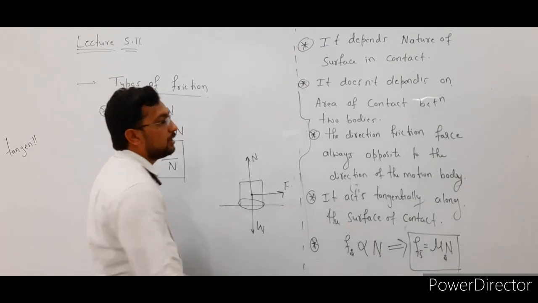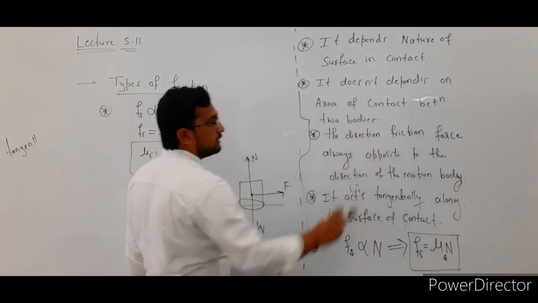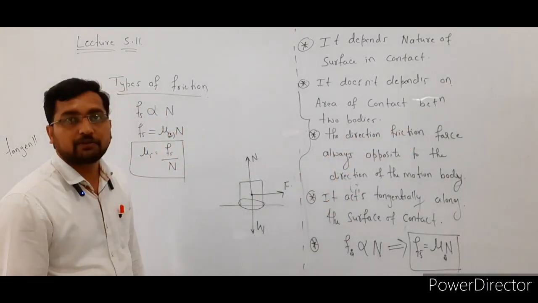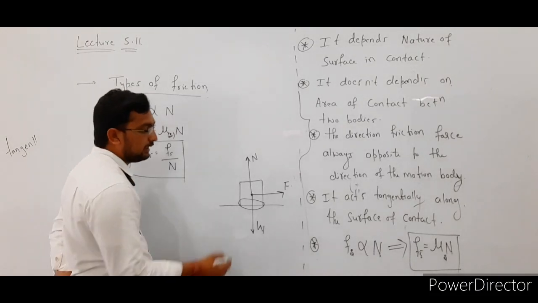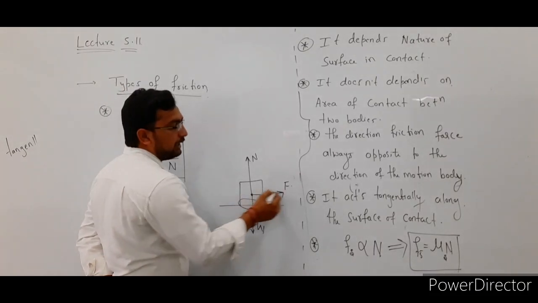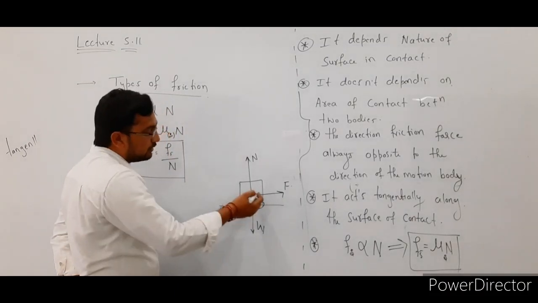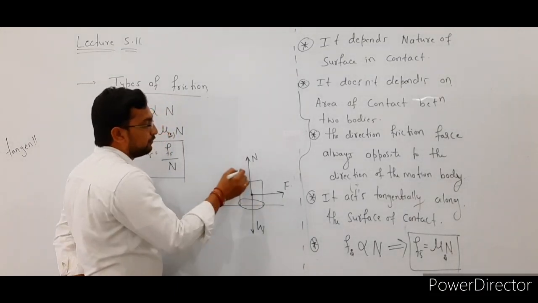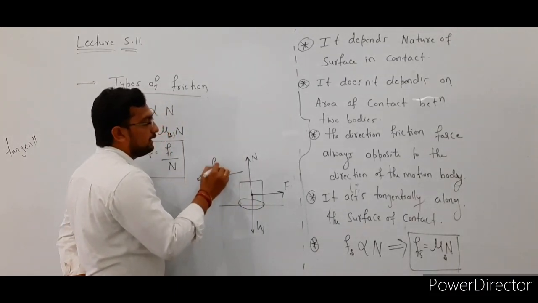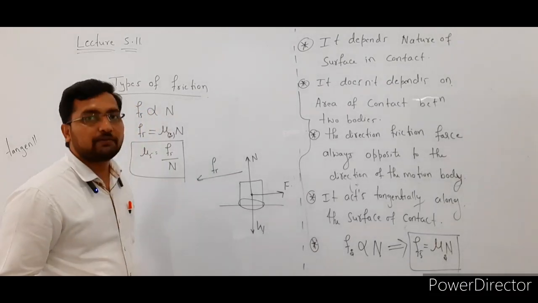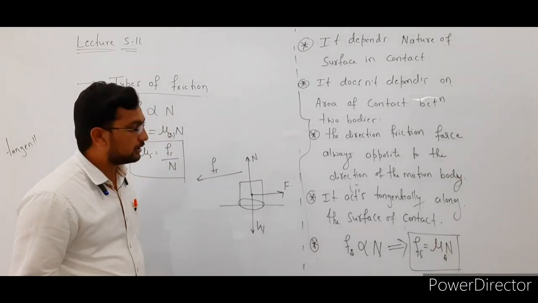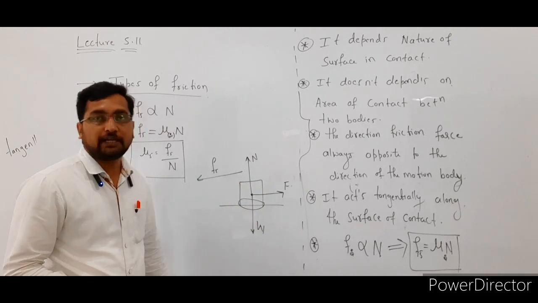And the next one: the direction of a friction force is always opposite to the direction of the motion of the body. In this case the body is moving in this direction, but the frictional force is acting in the opposite direction.